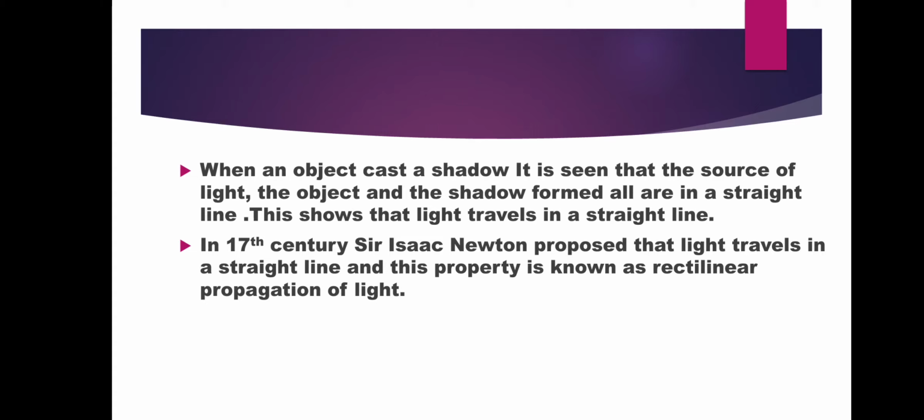Third example is when an object casts a shadow. It is seen that the source of light, the object and shadow formed all are in a straight line. So this shows that light travels in a straight line. In 17th century, Sir Isaac Newton proposed that light travels in a straight line, and this property is known as rectilinear propagation of light. So this concept was proposed by which scientist? That is Sir Isaac Newton.